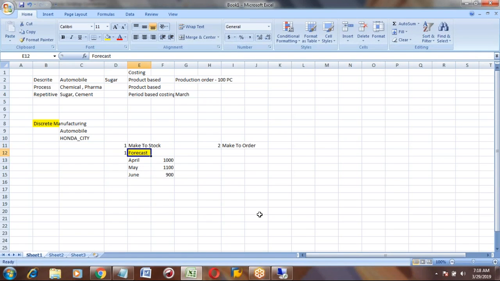Okay, in make to stock, the first step is forecast. Now, once you have decided the months in which you want to produce the product, Honda City,